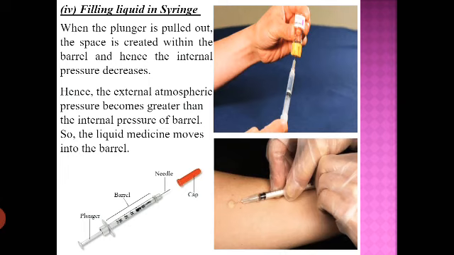So when you push the plunger, the internal pressure becomes high, greater than the pressure of the body, and finally the liquid medicine is injected into the body, that is, the liquid medicine will move from high to low pressure. So you can see you are adjusting the pressure within the barrel with the help of the plunger. You are moving it in and out, and yes, you are using it.